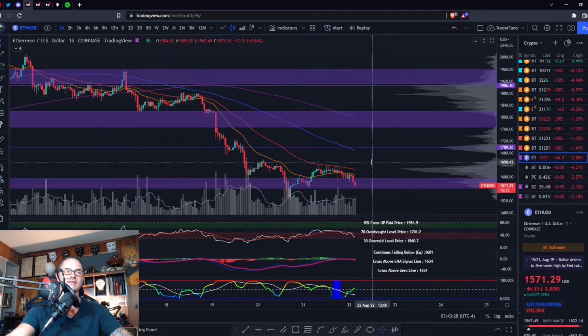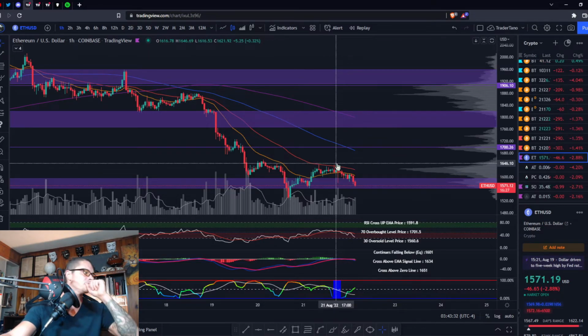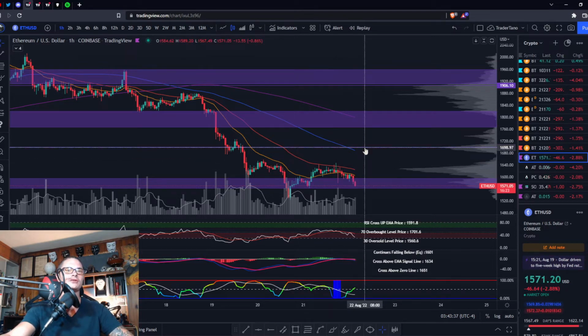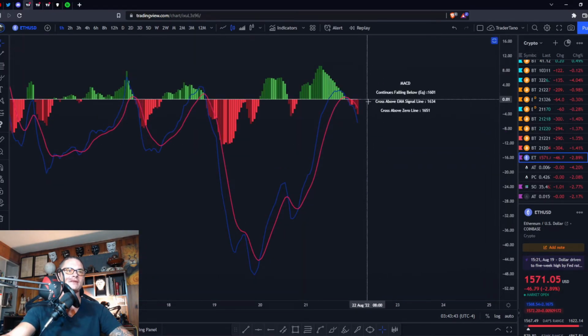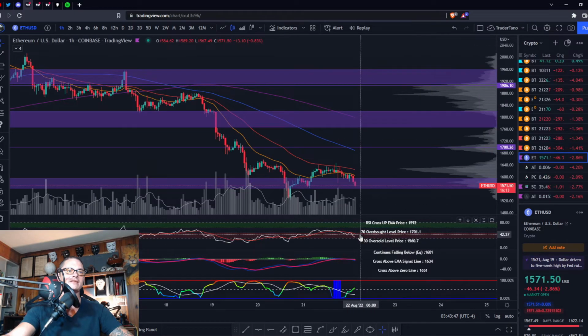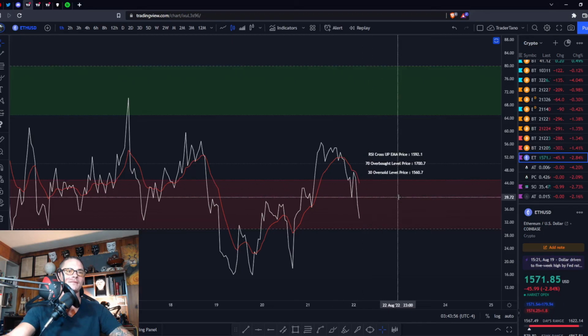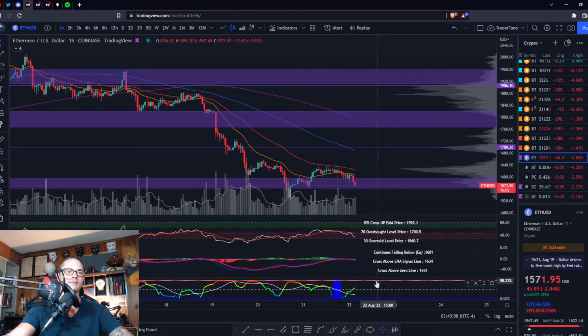1652 also coincides with this last high. So if we can break this last high, I do think we come up to 1700 and where the 100 is sitting. That would also imply that we get back above this zero line and the signal line, which is going to be major resistance because it's sitting right at the top of the bearish control zone. But we need to get above that in order to even try to get bullish.